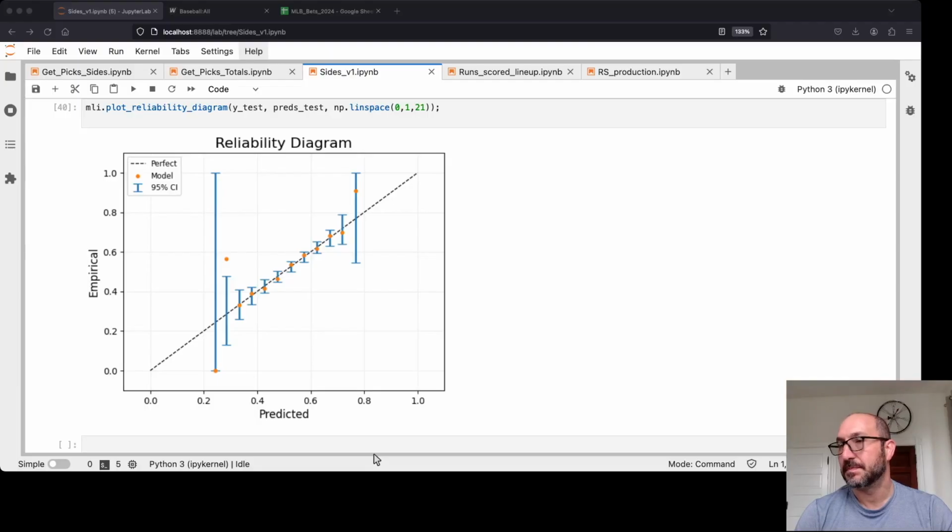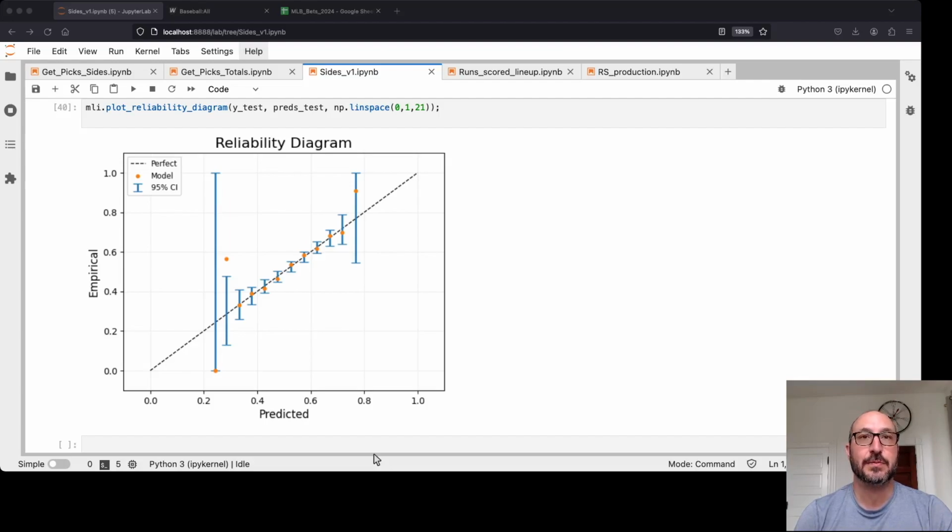So let's get into the games for today and talking a little bit about the model. So the first thing I want to share is the calibration plot, the reliability diagram for the model that I built for the sides.